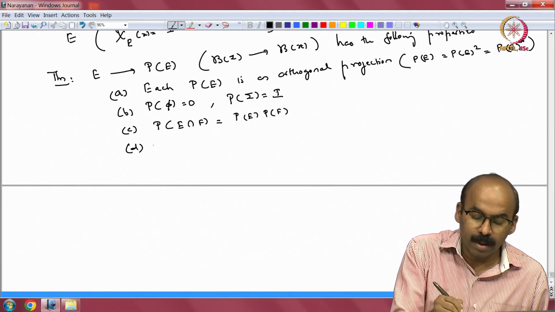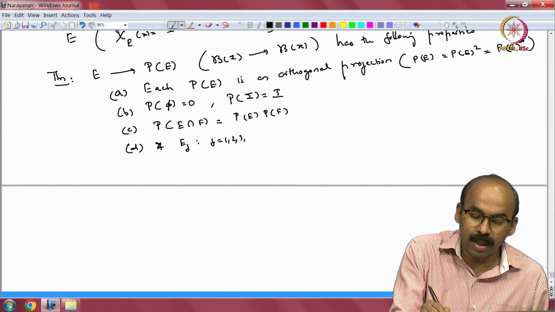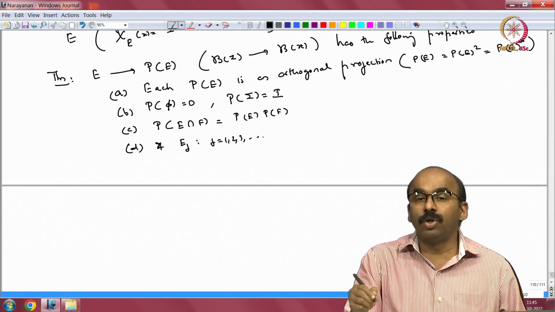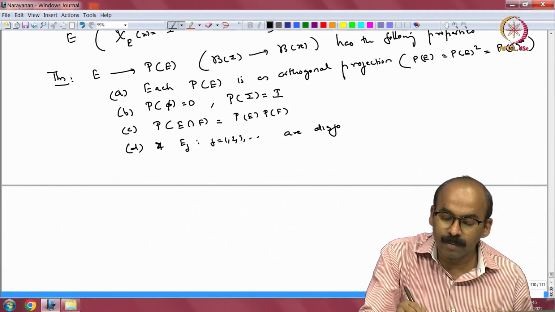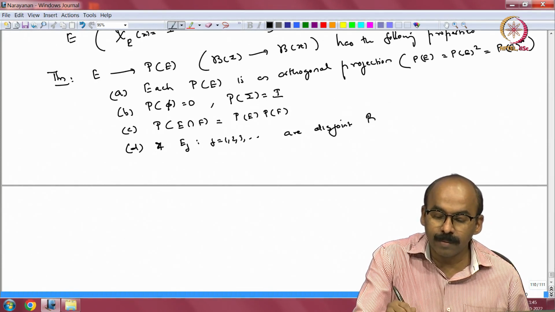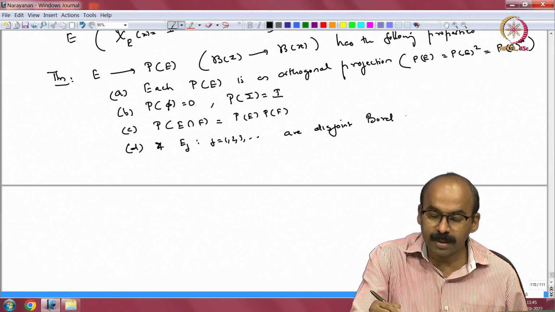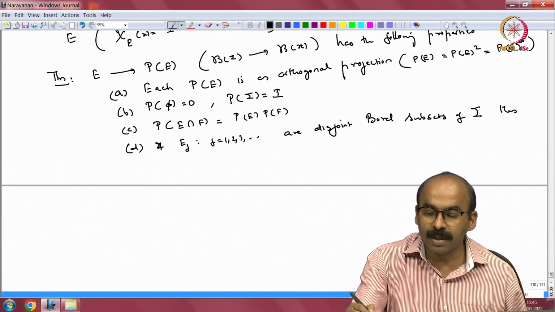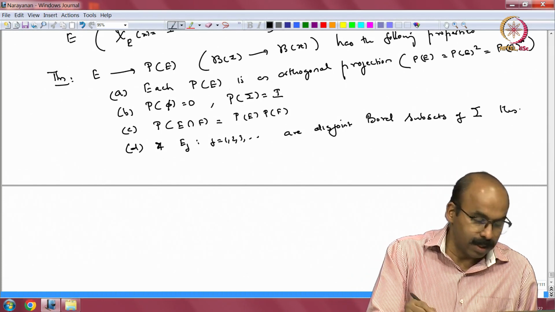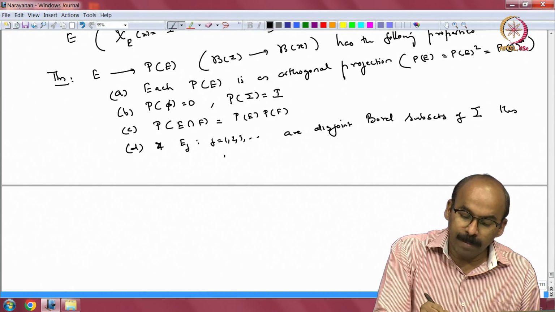D: if E j, j equal to 1, 2, 3 etc. are disjoint Borel subsets of sigma, then we have a certain summability property, that is P of union E j.